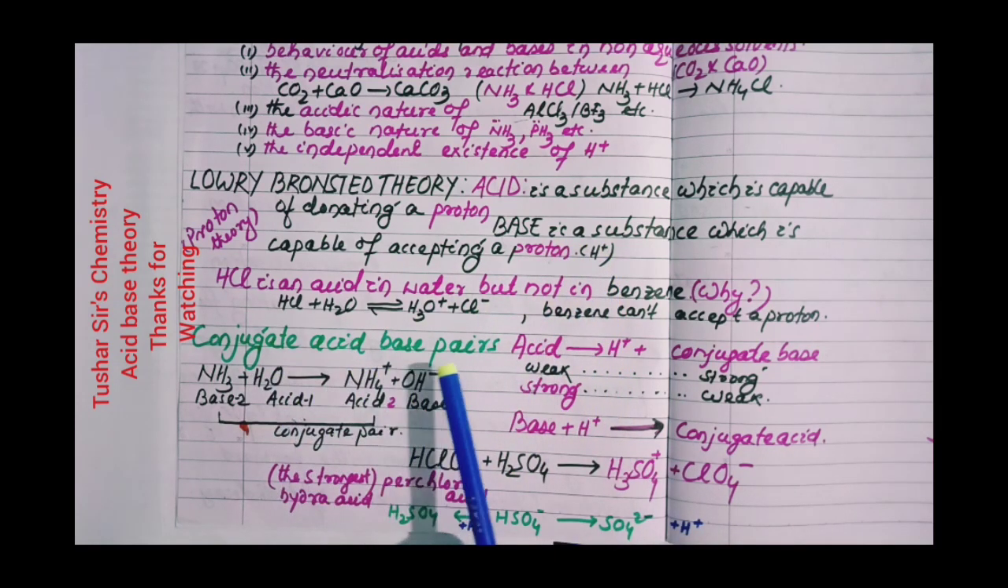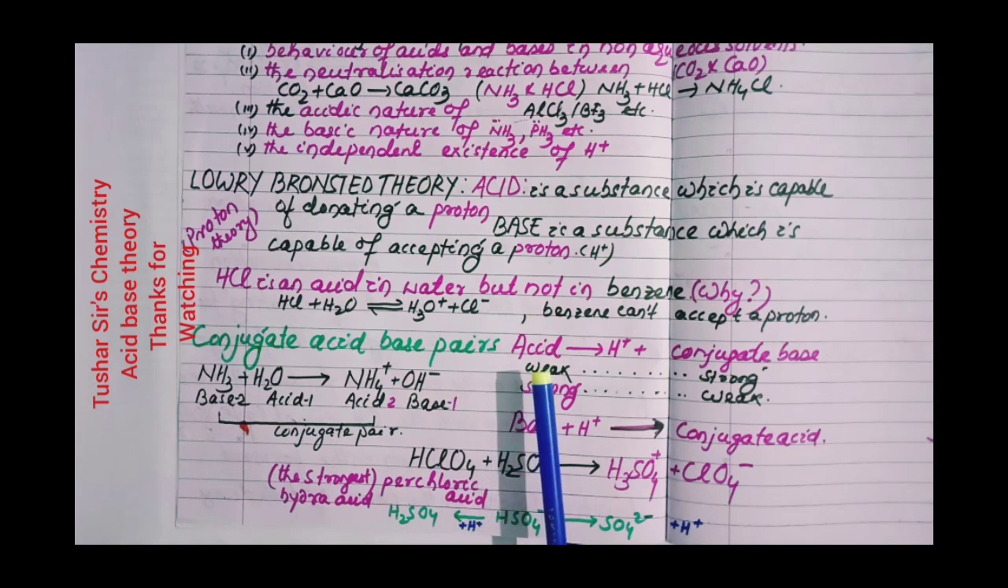Then conjugate acid base pairs. Whenever a base is treated with an acid, another pair of acid and base is produced. NH3 plus water: on the product side you will see NH4+ and OH- ion. NH3 is a base, water is an acid, and NH3 is converted to NH4+ and water is converted to OH- ion. NH3 is the base and NH4+ is the acid. Here NH4+ is the conjugate acid of NH3. Water is the acid over here and OH- is the conjugate base of water.